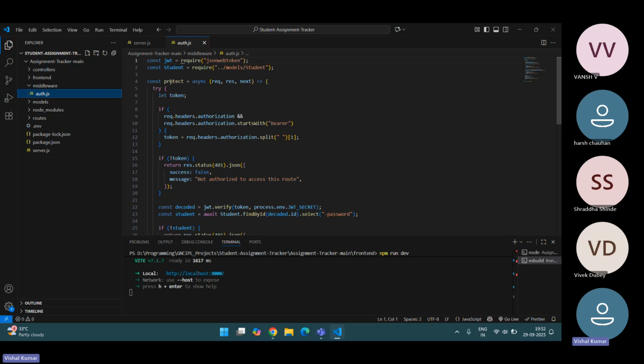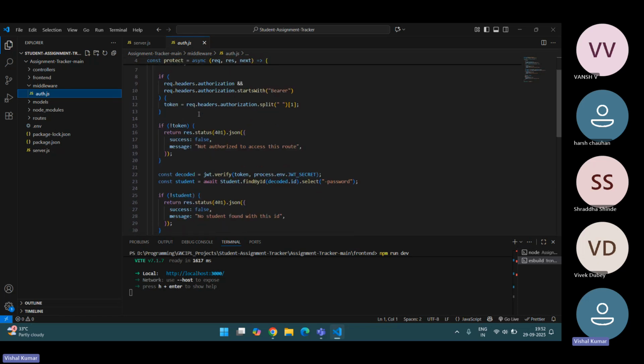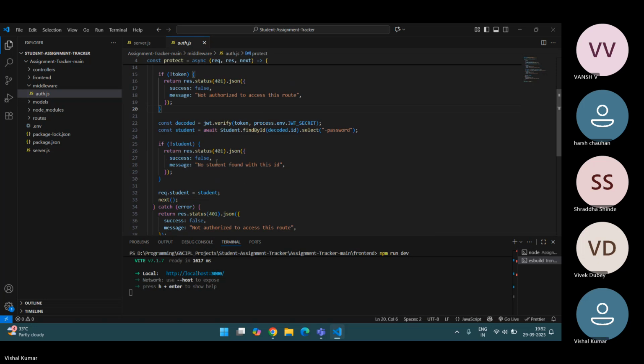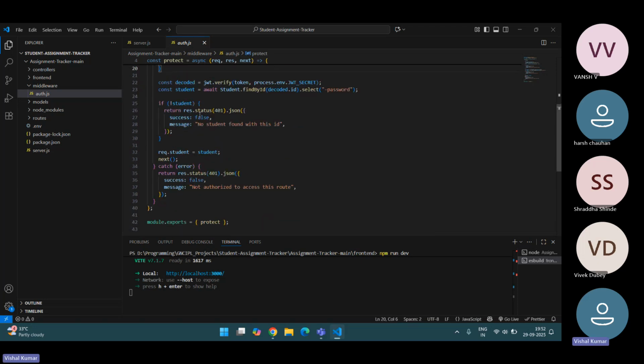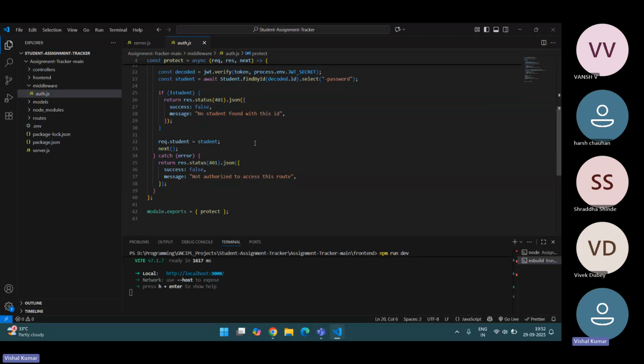It will protect my routes. It will take a JSON Web Token and go to the authorization. So here's the token. If no token is available, it will return success false, and the message will appear: not authorized to access this route. Now, if no student is there, it will return a 401 status and send the JSON: false, no student found with this ID. This is the authentication part, which I made in the middleware folder.